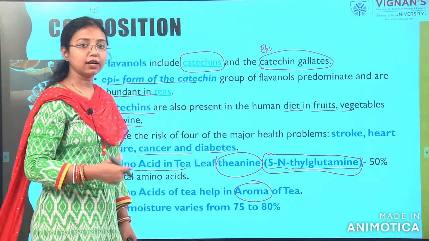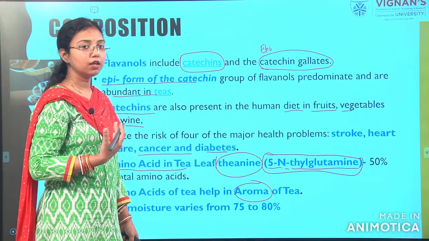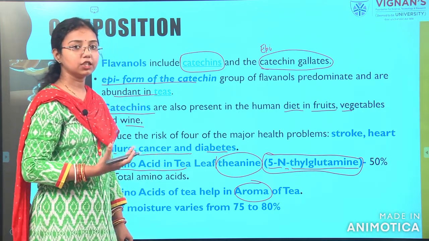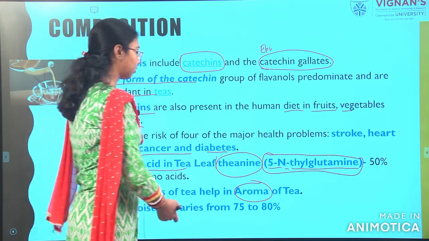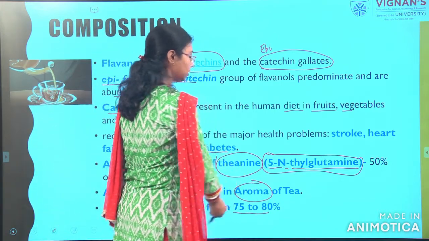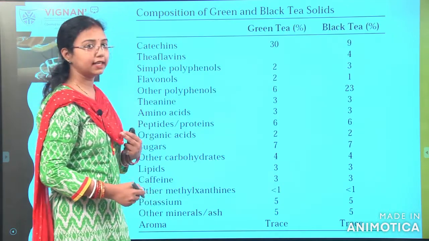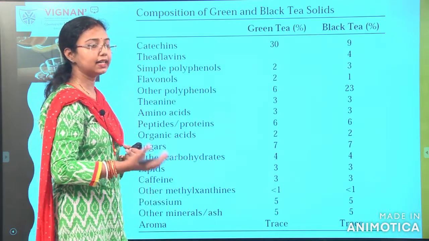So the more the aroma, the more the amino acids present. The initial leaf moisture content of tea generally varies between 75 to 80%.